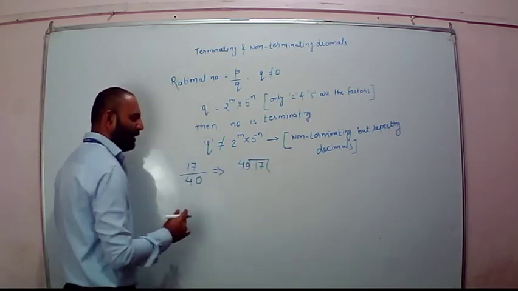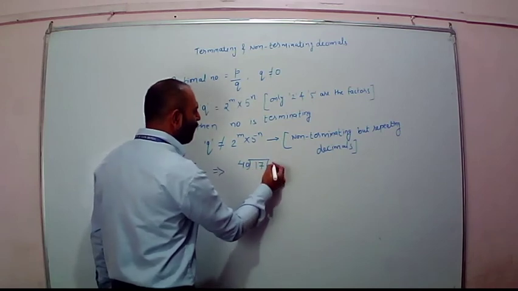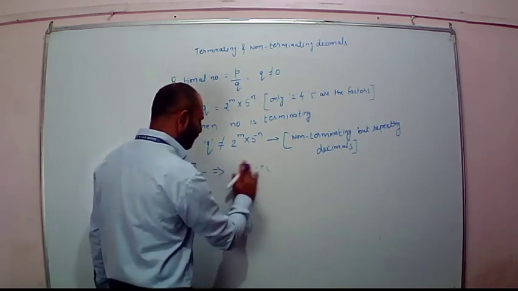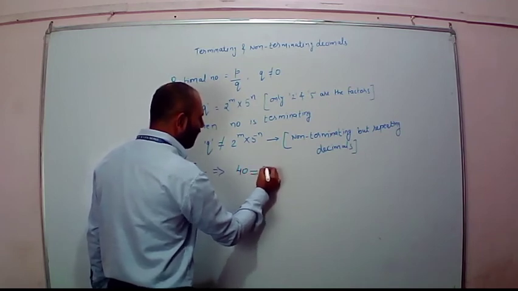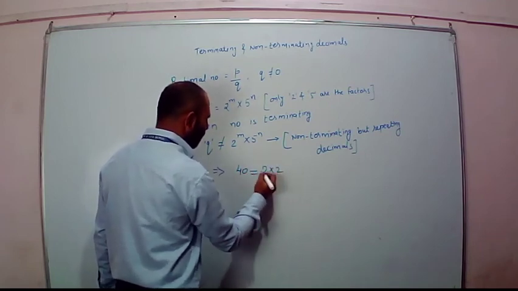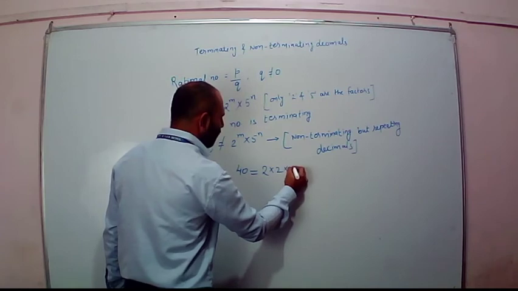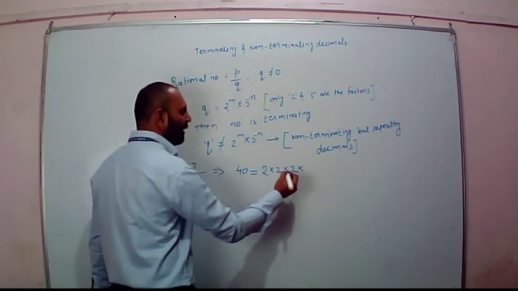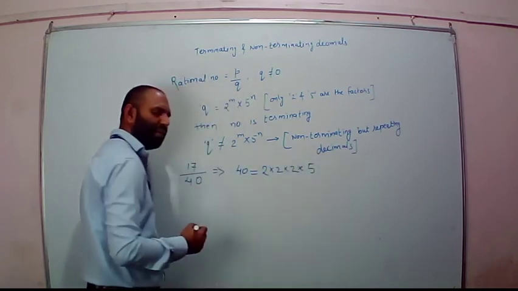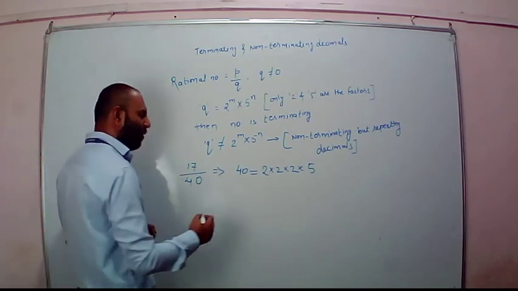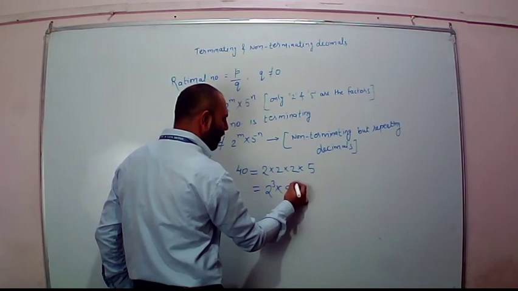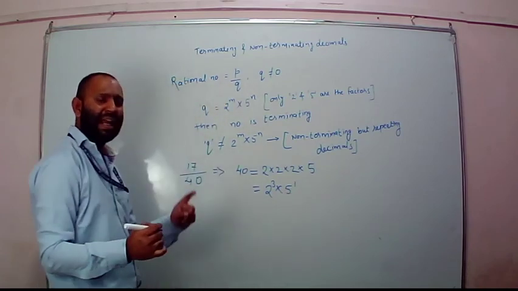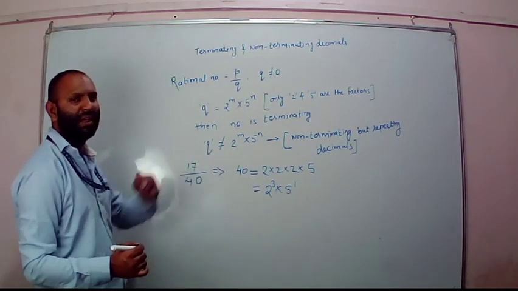Just see over here, the factors of 40. These are 2 into 2 into 2 into 5. So it is in the form of 2 cube into 5 to the power of 1. That is, it is going to be terminating.